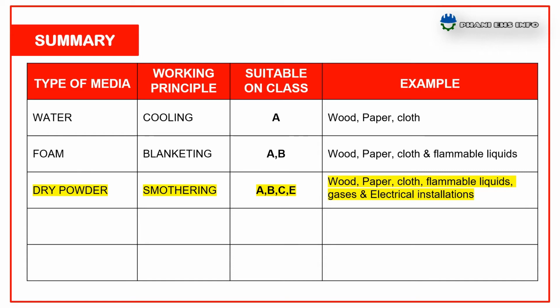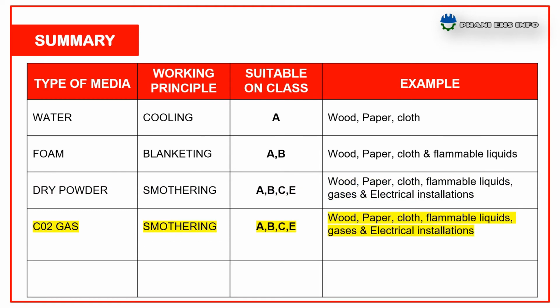Dry powder working on smothering principle suitable for A, B, C and E classes. Examples wood, paper, cloth, flammable liquids, gases and electrical installations. CO2 gas working on smothering principle suitable for A, B, C, E classes. Examples wood, paper, cloth, flammable liquids, gases and electrical installations.